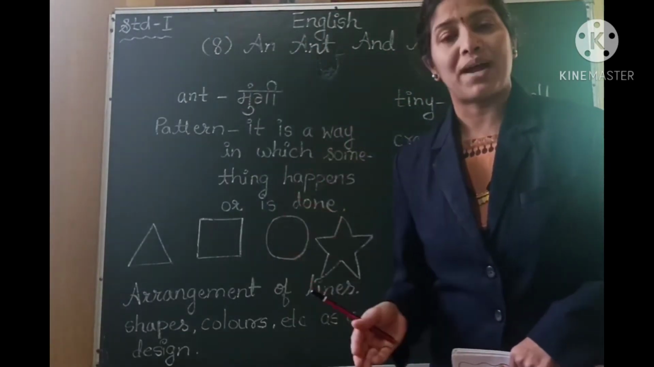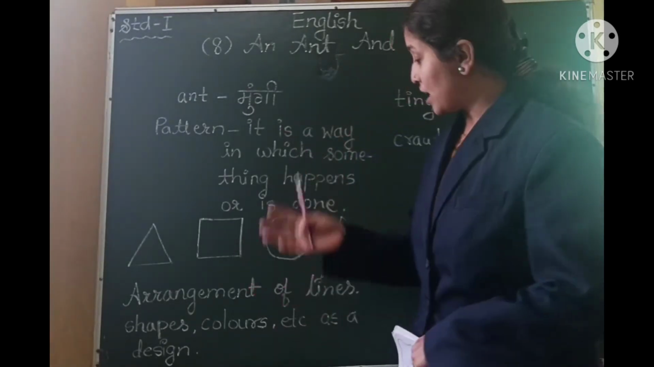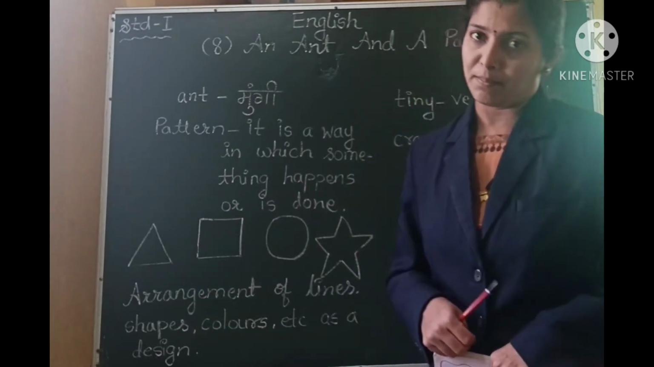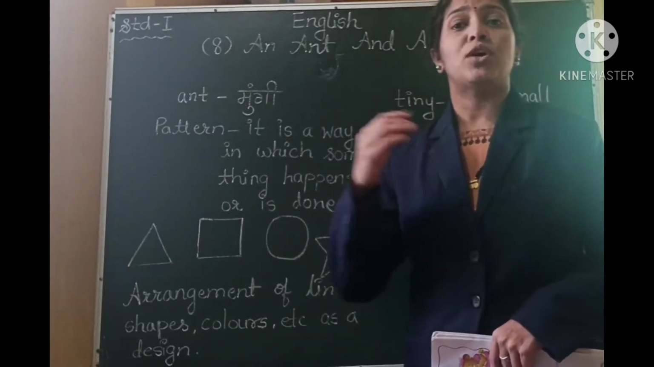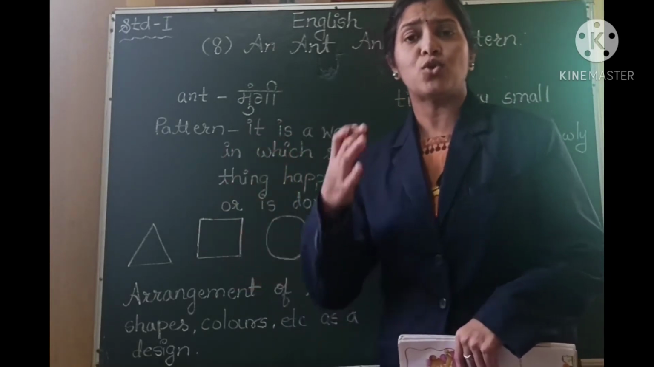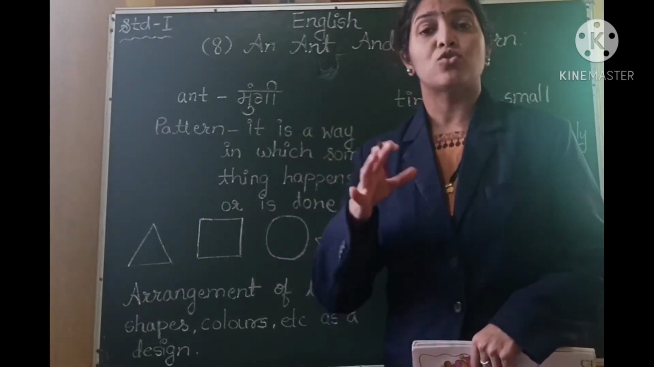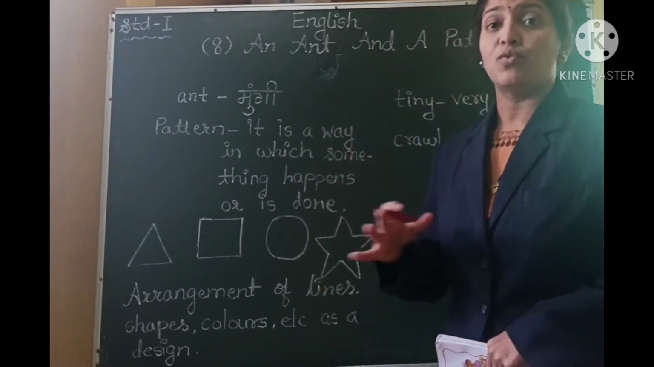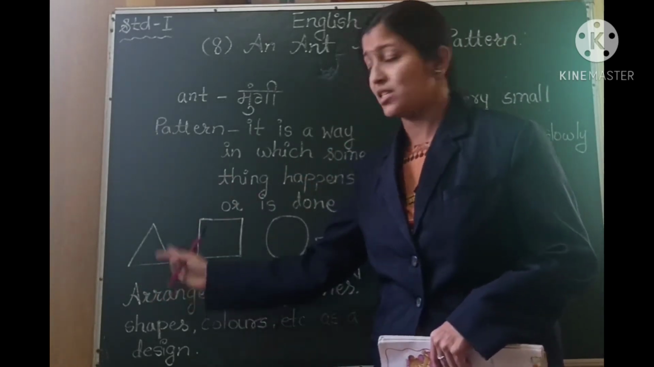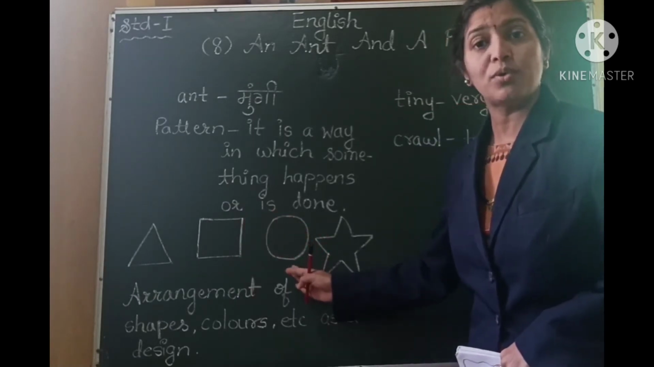So what is this pattern? The pattern means arrangement of lines, arrangement of shapes or colors. It is called as a pattern. Or whenever you are drawing some figure, you draw it in some pattern, means you give it some shape. So there are some shapes which are universal. Triangle, it is always like this. Square, it is always like this. Circle, it should be always like this.